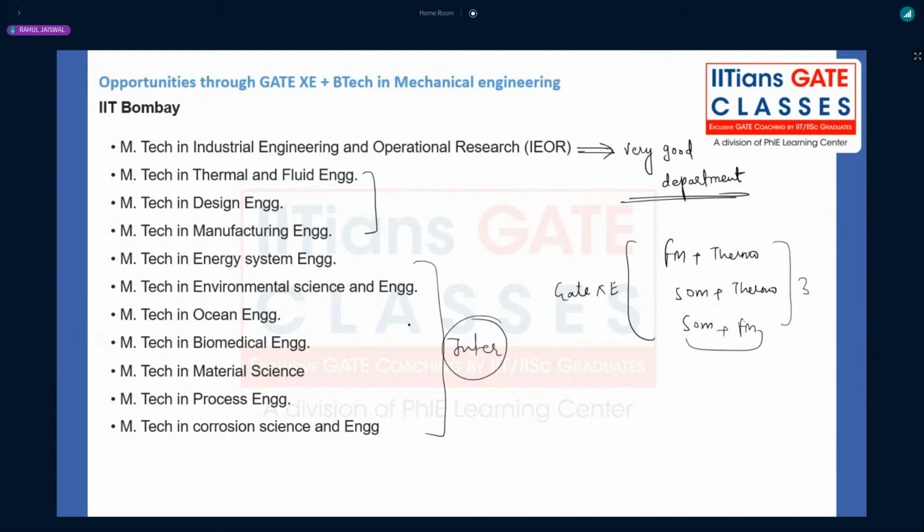Again, GATE ME is there, GATE XC is also there, right? Biomedical is also one of the good options. After COVID, it got a market, so you can get admission in biomedical engineering also. But again, you have to study a lot other than mechanical stuff. Is that clear, all of you?